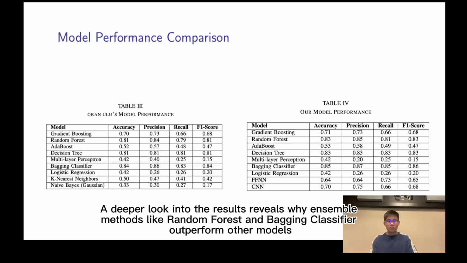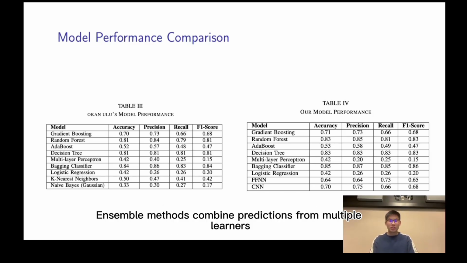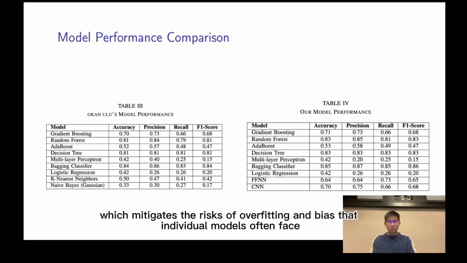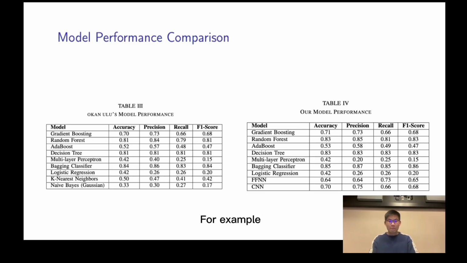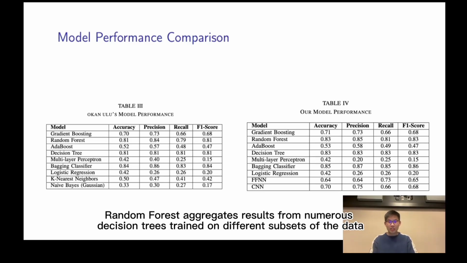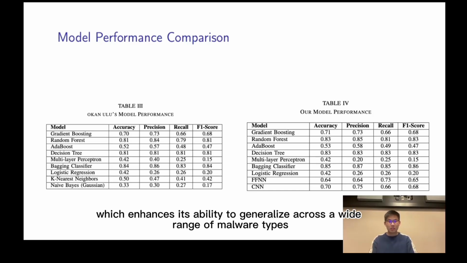A deeper look into the results reveals why ensemble methods like random forest and bagging classifier outperform other models. Ensemble methods combine predictions from multiple learners, which mitigates the risk of overfitting and biases that individual models often face. For example, random forest aggregates results from numerous decision trees trained on different subsets of the data, which enhances its ability to generalize across a wide range of malware types.